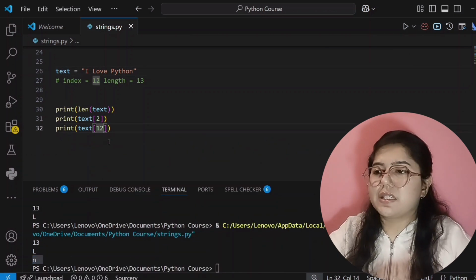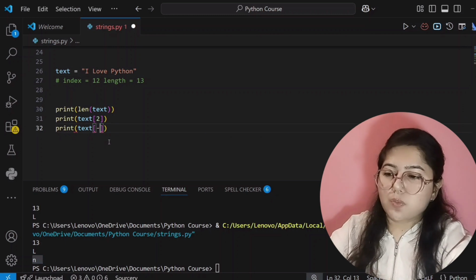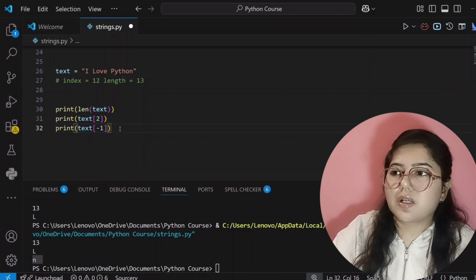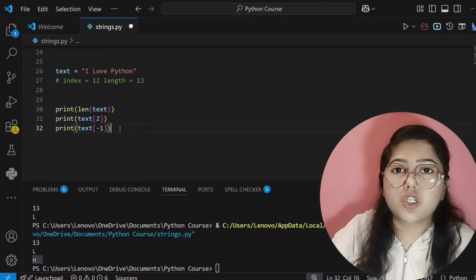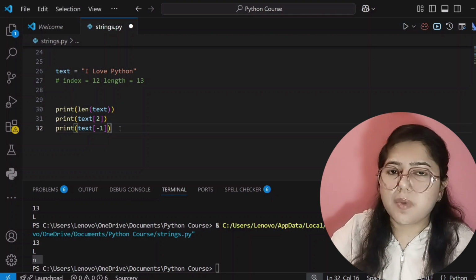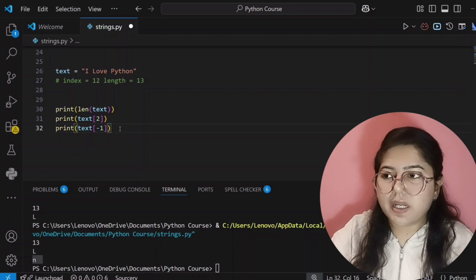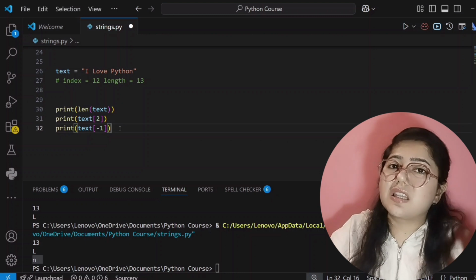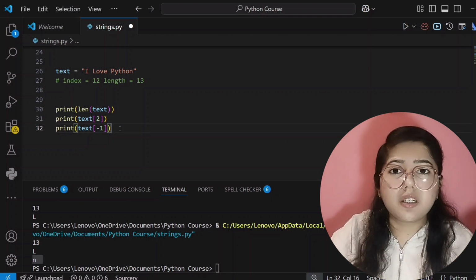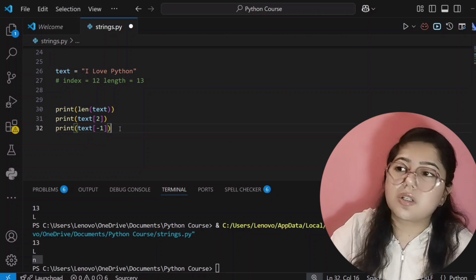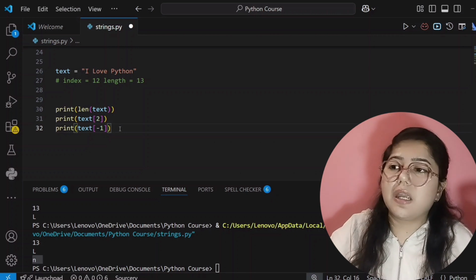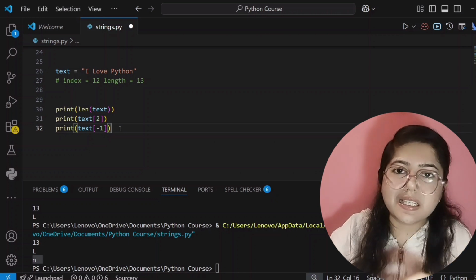But if I write -1 here, now tell me what answer will come. The last index answer will come. Yes, there are two ways to print your last index character. You can directly write its index number, or you can write -1. -1 means the last index. It doesn't matter if your string length is 12, 13, 100, 1000 or 10,000. It will directly print the last index character, whatever your string length is.